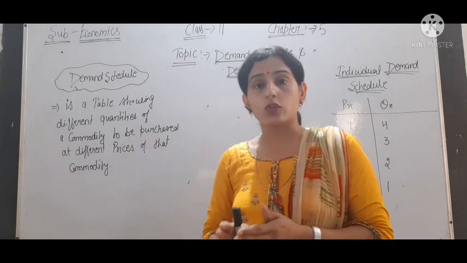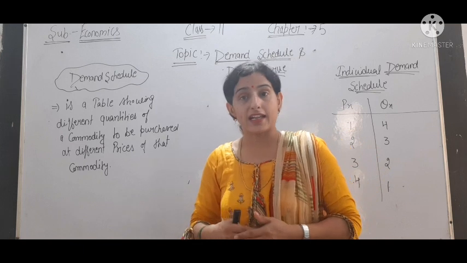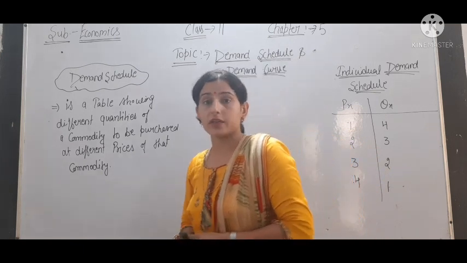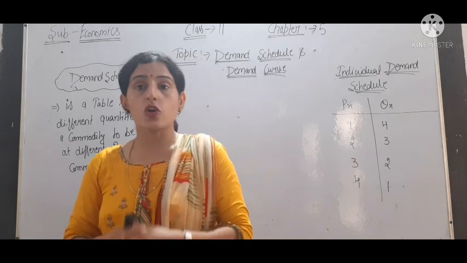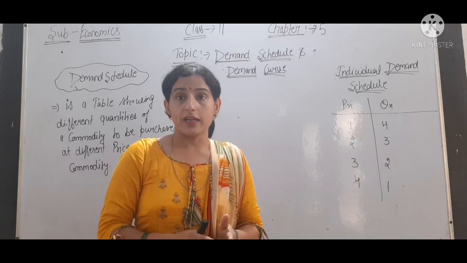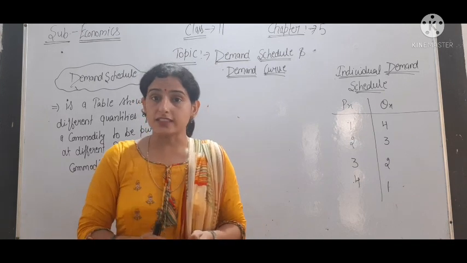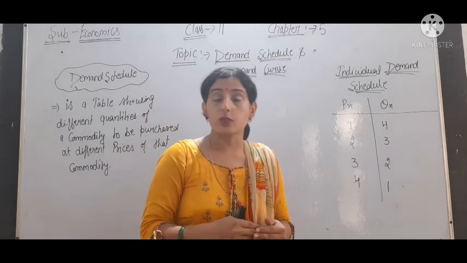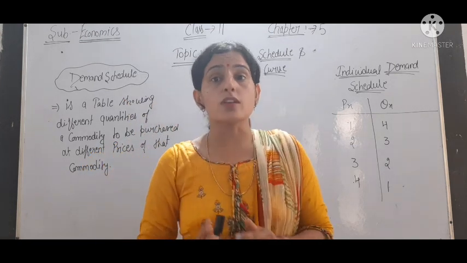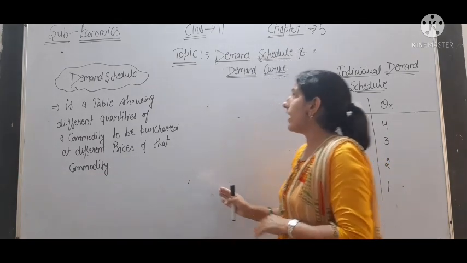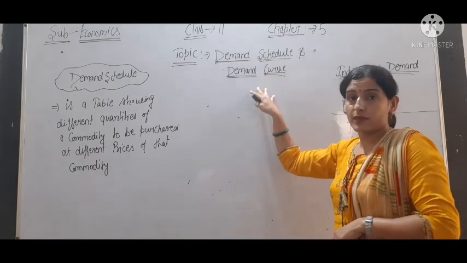कि जितने की वो goods है उतना उसके पास money है खरीदने के लिए at the different possible price in a given period of time. कि जो commodity के different prices है उस पे जो consumer है he is willing, वो खरीदना चाहता है and able भी है, means he is having that much money to purchase the good, so that is called demand. So in this video we will talk about the demand schedule and demand curve.